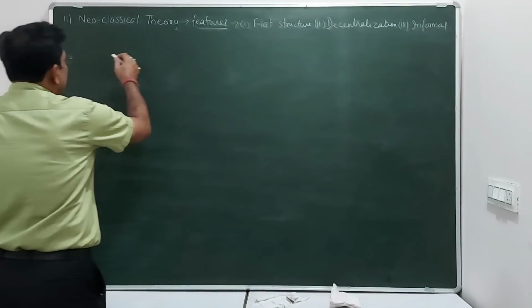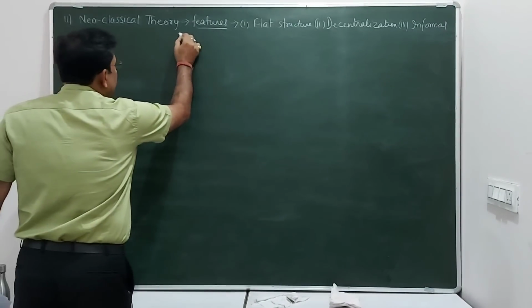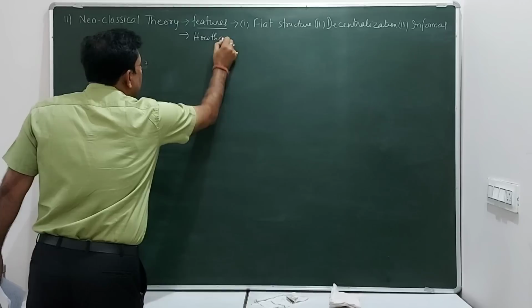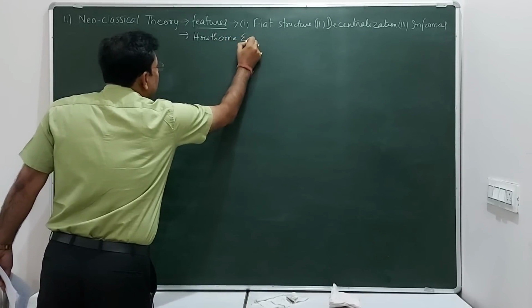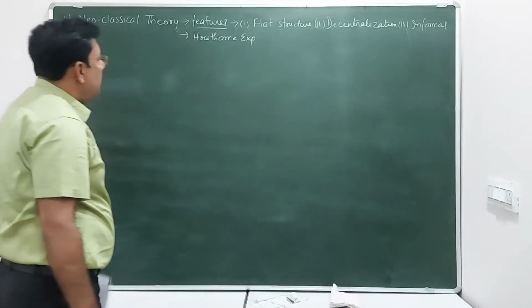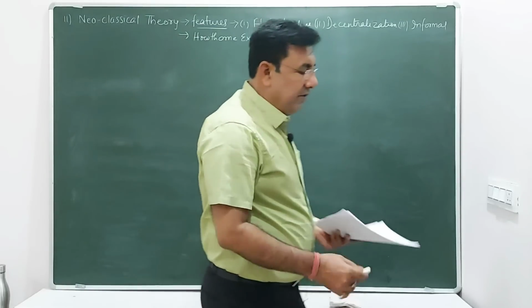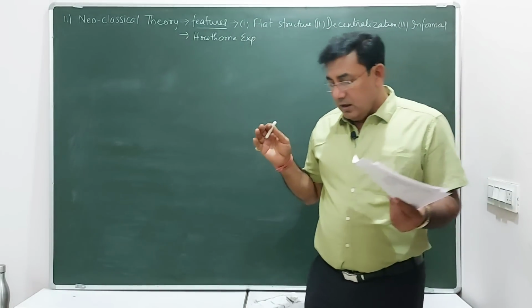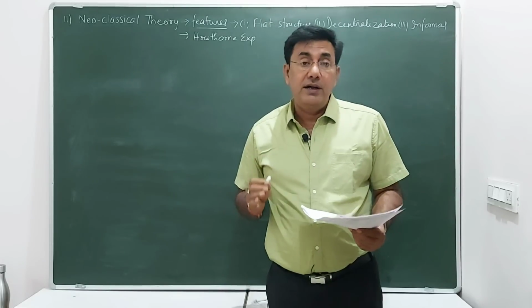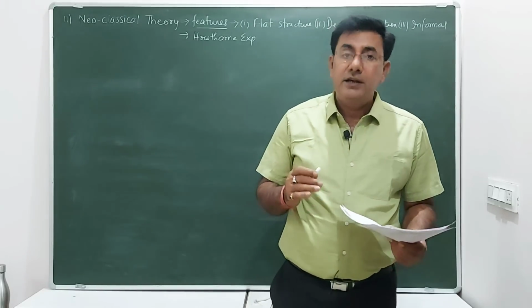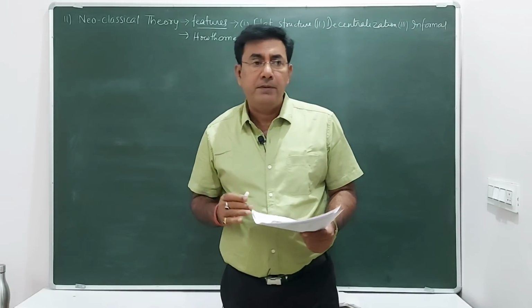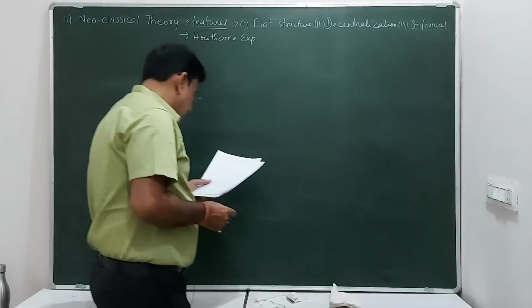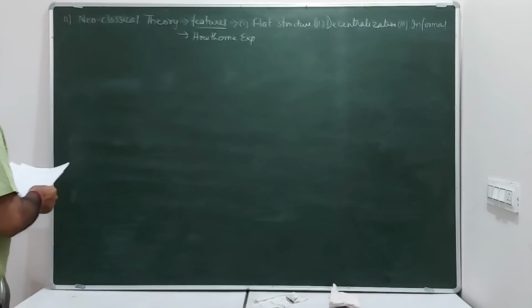And in Neoclassical theory you have to remember about the Hawthorne experiment. Basically, the experiment which was done by Hawthorne focuses on better working conditions and better leadership qualities. The leader should have a democratic style of leadership and should take into account the welfare of the employees. So these are a few important points which you can describe.